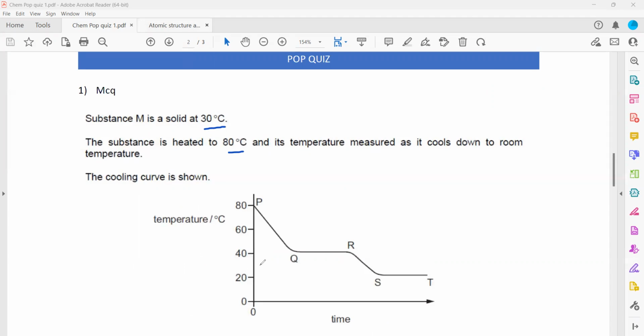So at 30, the substance was solid at 30 degrees. Now, if you see the solid M is solid at 30 degrees, and if you see the cooling curve, twice the temperature was constant.